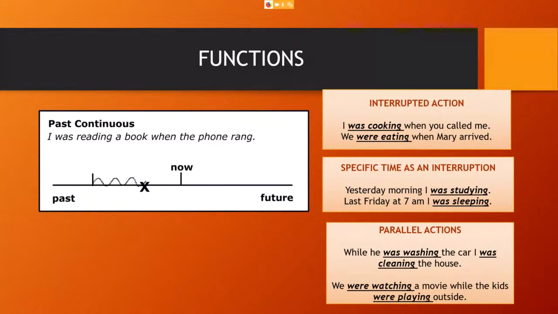While he was washing the car, I was cleaning the house. We were watching a movie while the kids were playing outside. While is generally used to introduce an action in progress, okay? In this case, two parallel actions that are in progress.